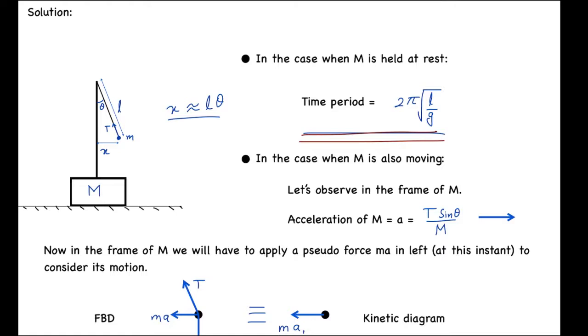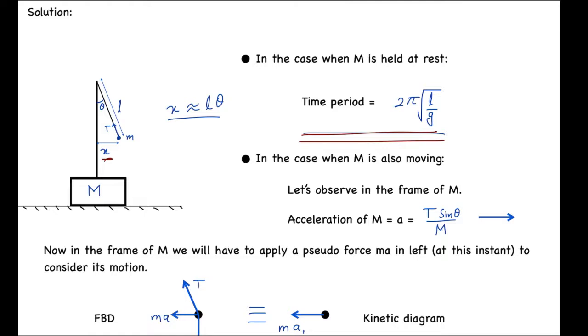Here we can approach this in many ways. We can approach this in the frame of m, we can even do it in the ground frame, or even simpler is the COM frame. But I personally prefer the frame of mass capital M. So let's observe in that. Let's assume that the block is displaced by a distance of x from its vertical position, the length of the thread is L, and the angular displacement is theta.